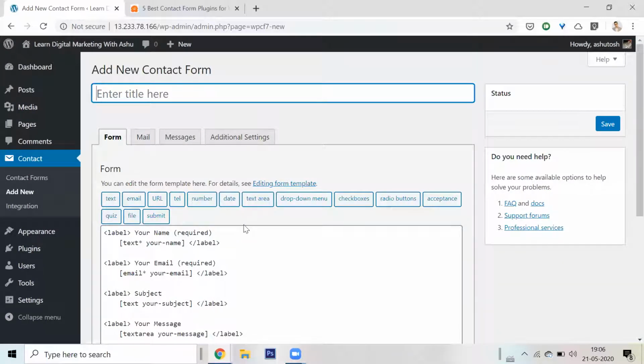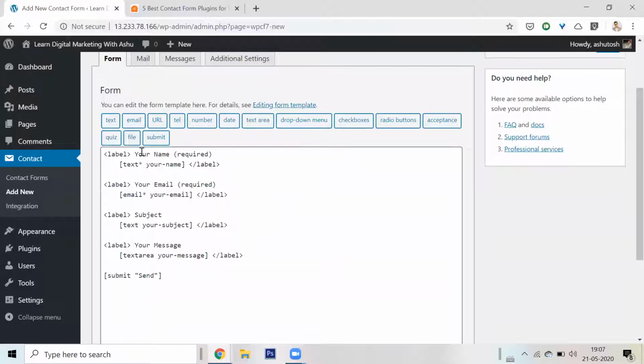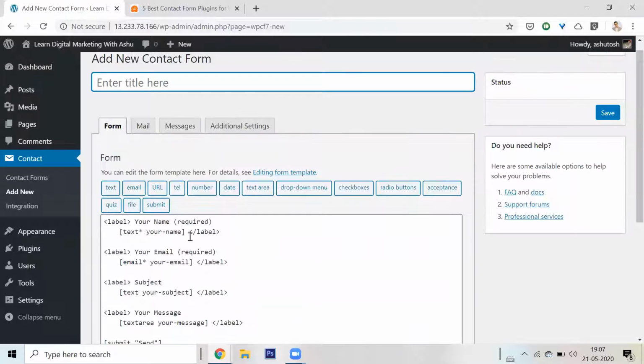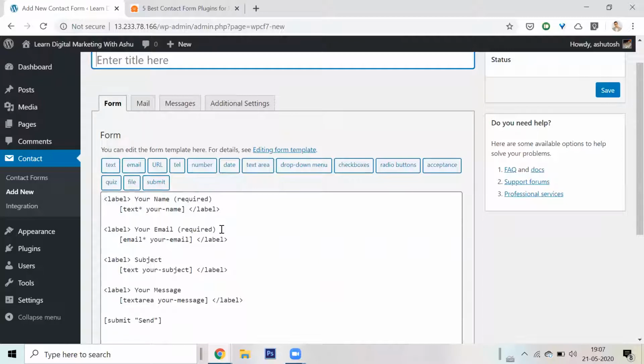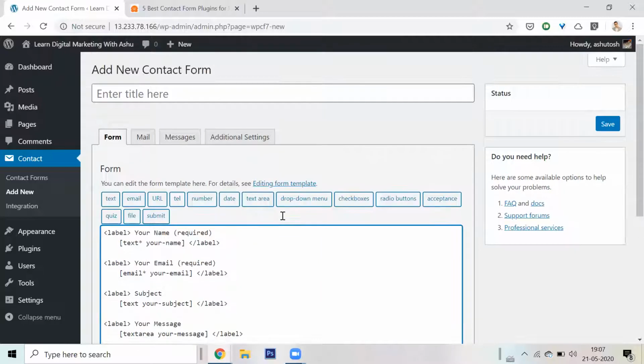This is a new contact form, and it already has these labels. There is a label which says your name. You can put in the text, this is the input where you can enter your thing, and this is the end of the label. So I can put in anything here. Let me just call this my main contact us form.